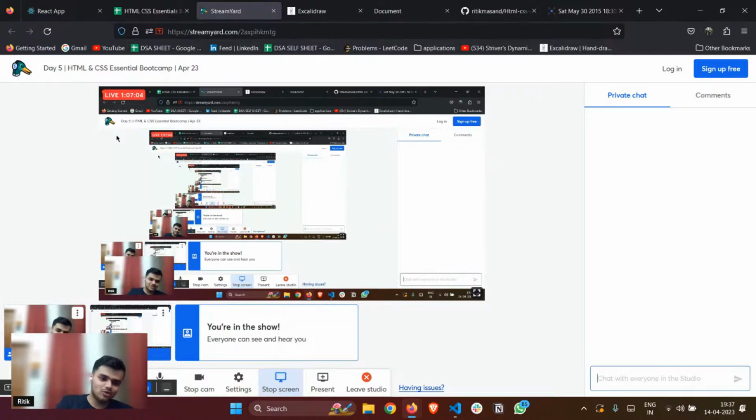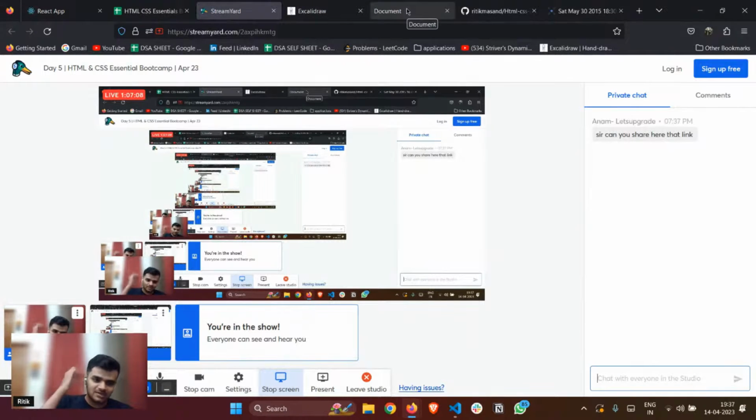Make sure to code and make sure to practice, and also do one thing. Just add some more parts to it as well. If you feel like there's something incomplete, you can add your own CSS and your own styling if you want to.